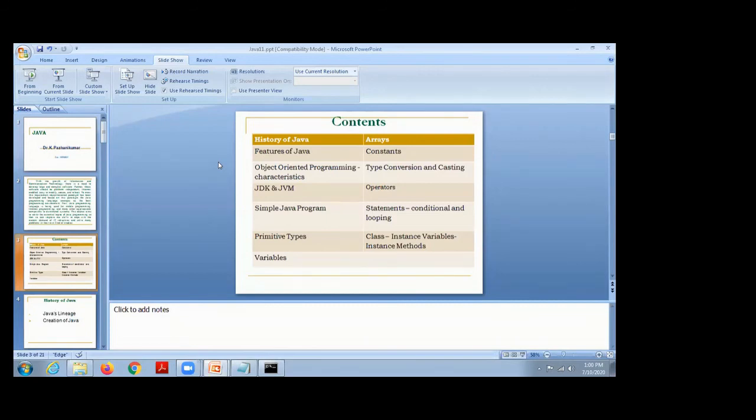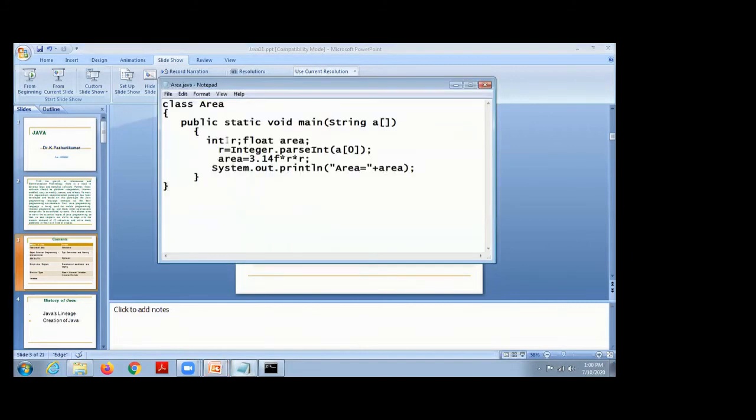There are 8 data types provided by Java. Then what is a variable, how it is declared. Here I use 2 variables, one is r and another one is area. Data type, then variable name.